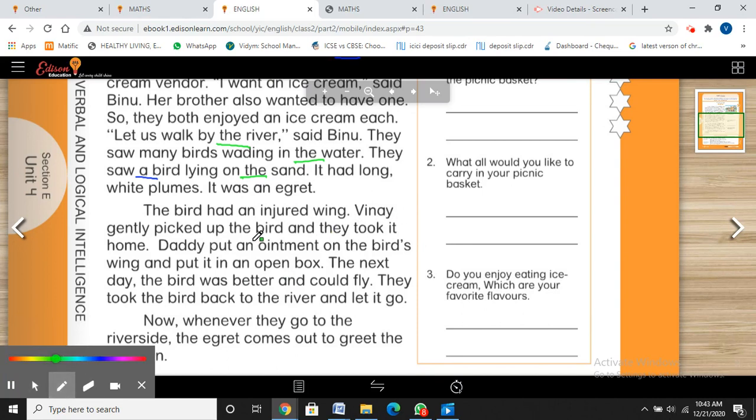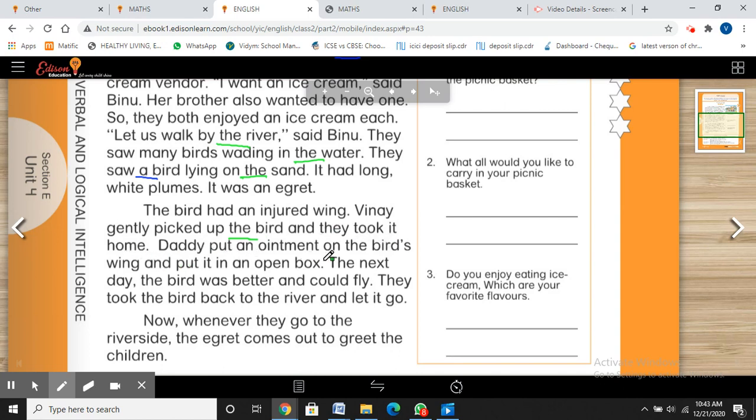Now, why the bird? First of all, we have used a bird. Now we are using the bird. Why? First of all, we are introducing that there was only one bird who was lying on the sand. Now we are talking about that particular bird only. So we are using the for that bird. Okay, so the bird. We are not talking about every bird there. The bird who was lying there. The bird, and they took it home.